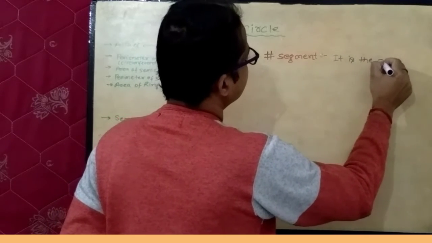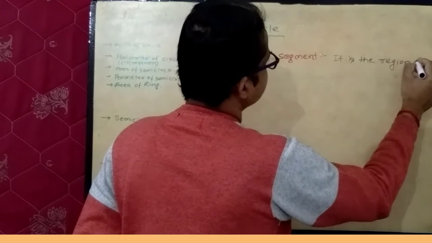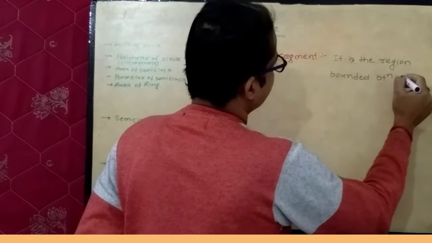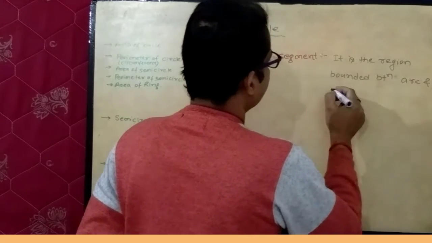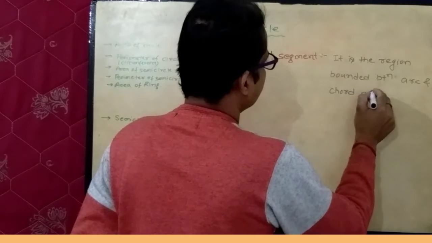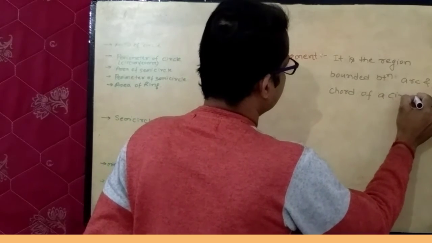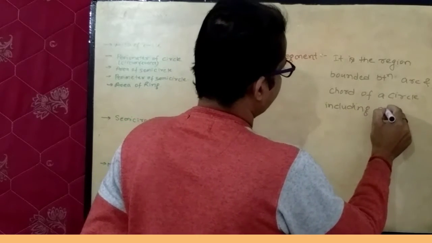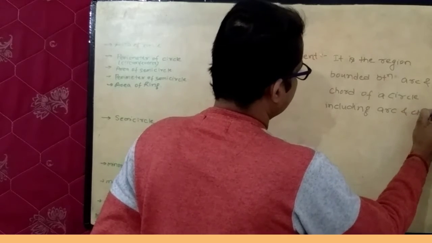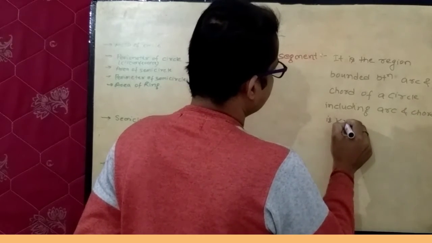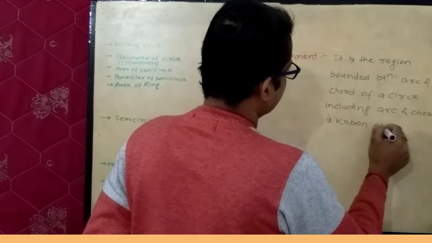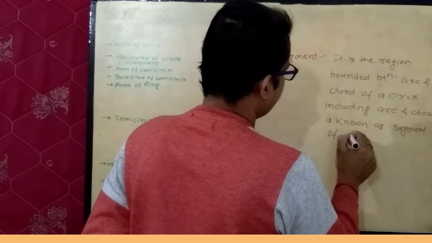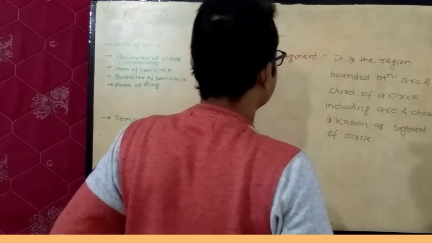The region bounded between an arc and a chord of a circle, including the arc and chord, is known as a segment of a circle.